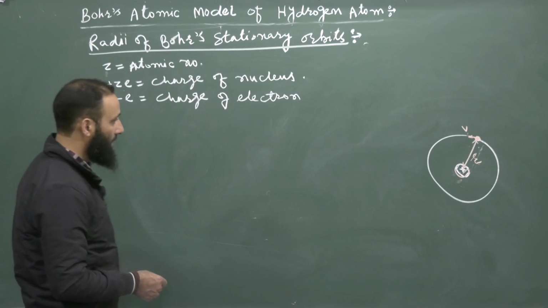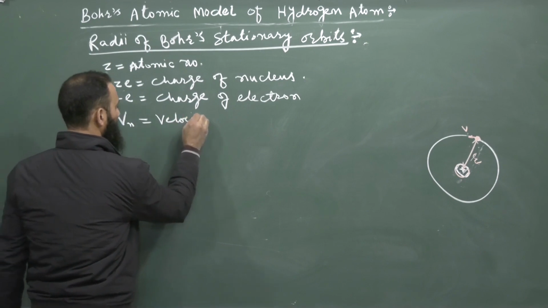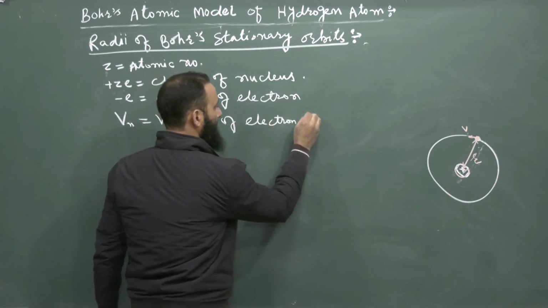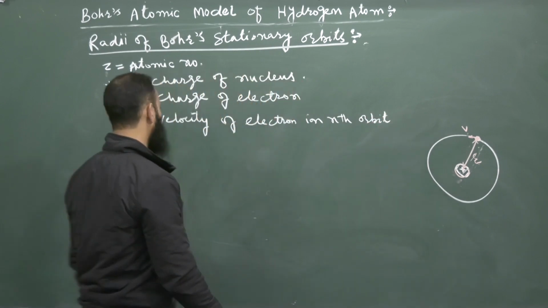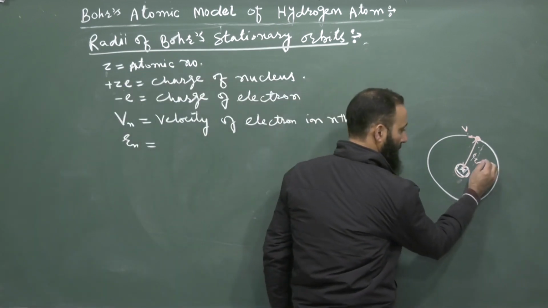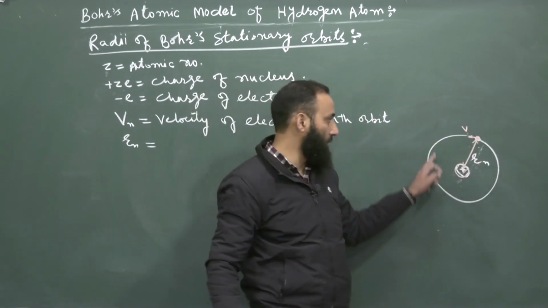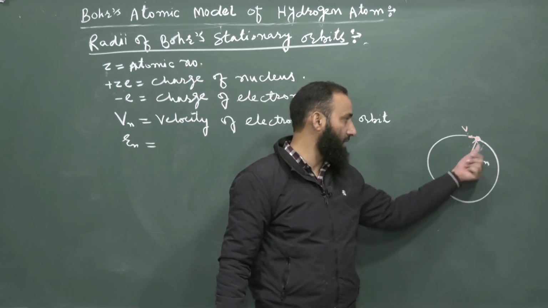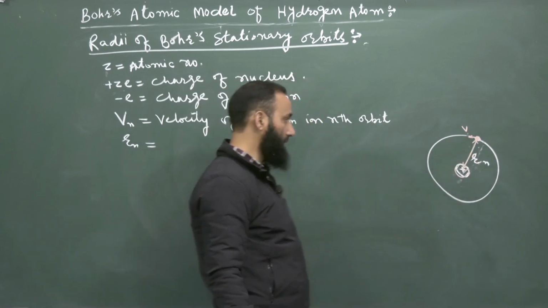Let us suppose Vn is the velocity of the electron in the nth orbit, and the radius of this orbit, the distance of the electron from the nucleus, is Rn.